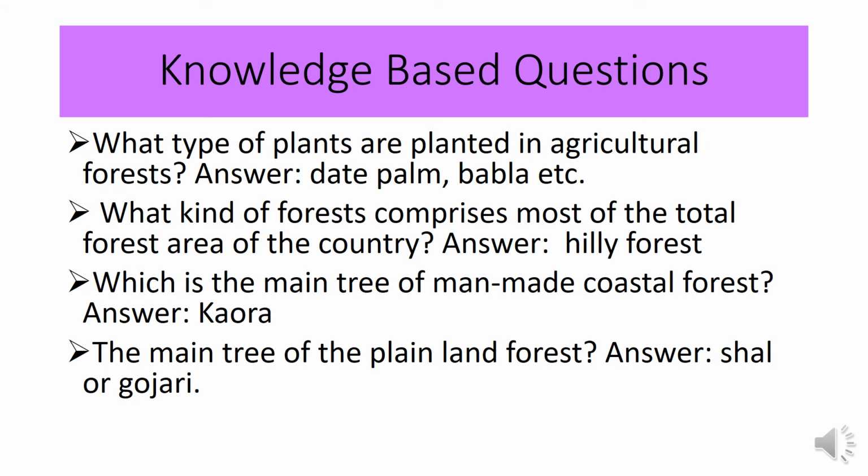Here, what type of plants are planted in agricultural forest? Mainly some plants are planted in agricultural forest in the middle portion or in gaps. That is the date palm or babla. This type of trees are planted in agricultural forest.